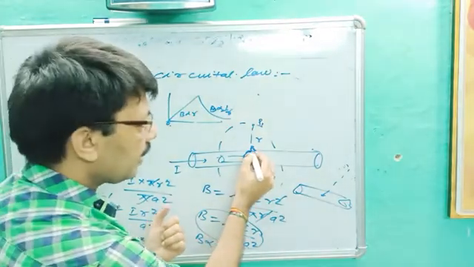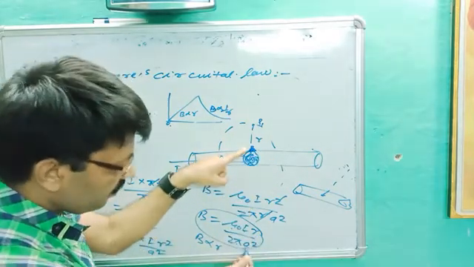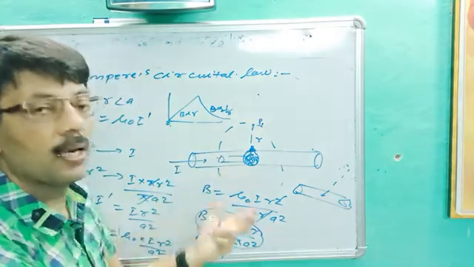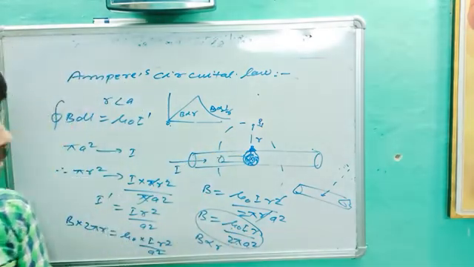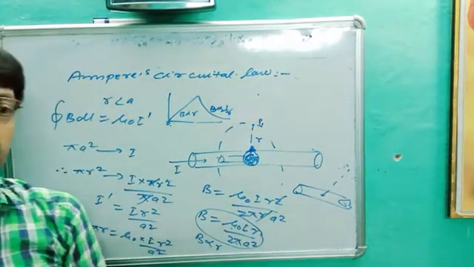If anybody asks to find the magnetic field at the surface, note that A is equal to r. If you put A equal to r, one r will cancel out and you will get mu naught I upon 2 pi r, a formula you already know. So this is all about Ampere circuital law and numericals based on it. Okay, that's all.